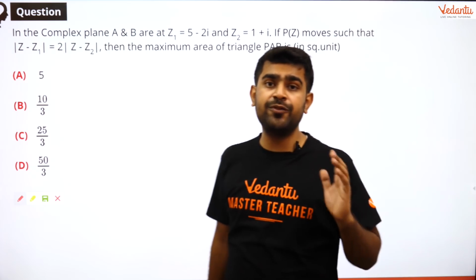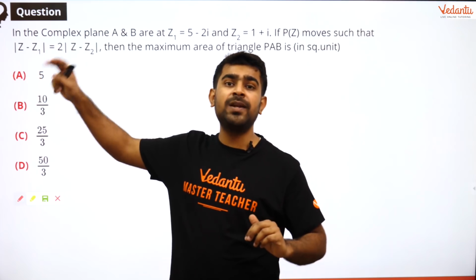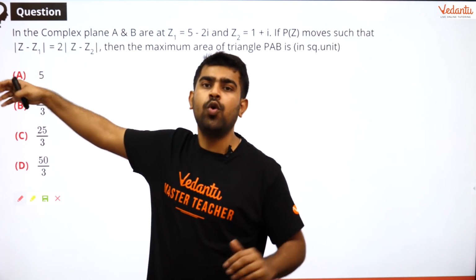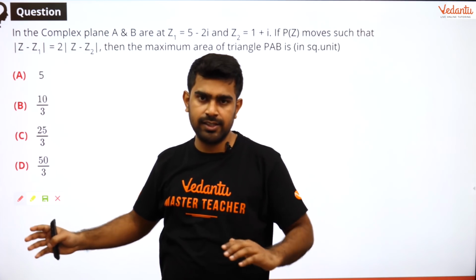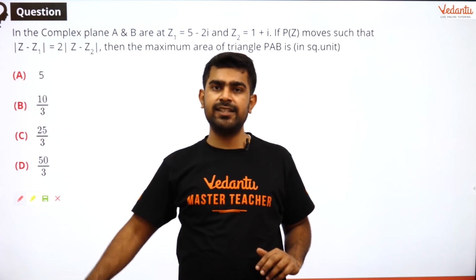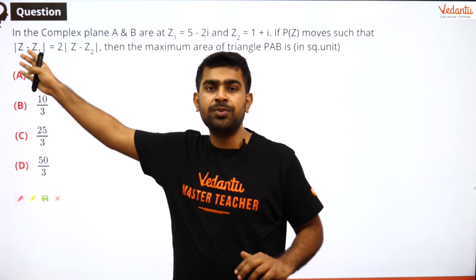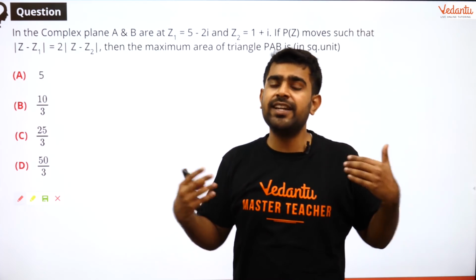Okay, I hope all of you got the first method. The first method is using Z equal to x plus iy. You solve this, open it, you will get a circle equation. Basically the answer is a circle. So the locus of this question is basically a circle. You will get it once you solve it by substituting z is equal to x plus iy, because z is a moving point which I don't know, right?